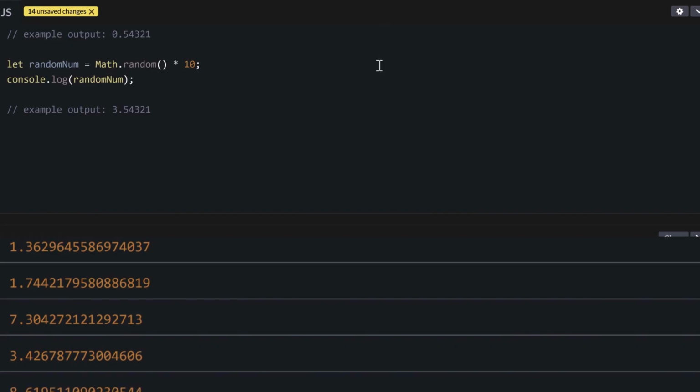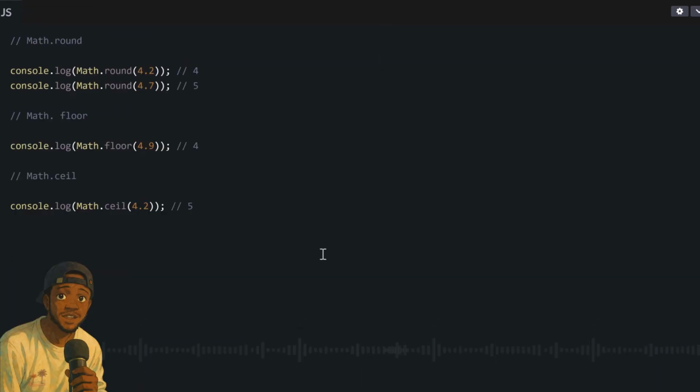Another math method we want check na math.round. This math.round method, now, e dey round numbers to the nearest whole number. So if we get any number with the decimal, you fit simply write math.round and it go round up or down depending on whether the decimal dey up to 0.5.